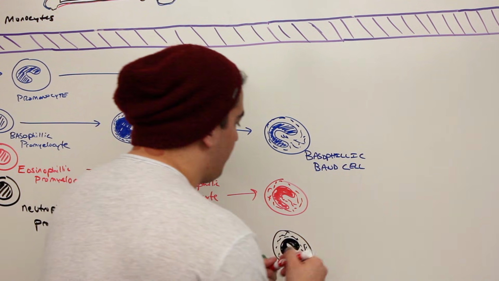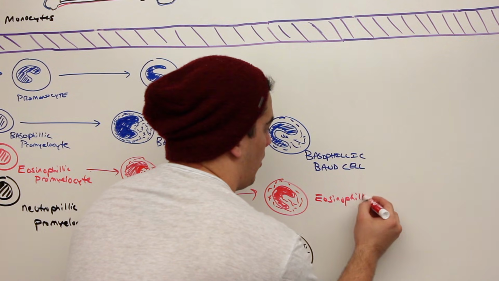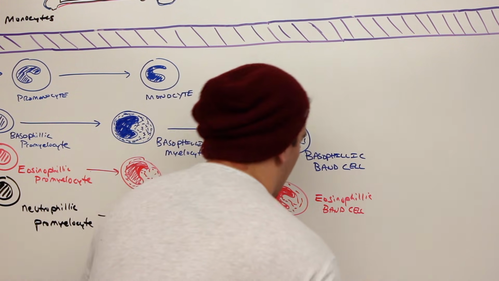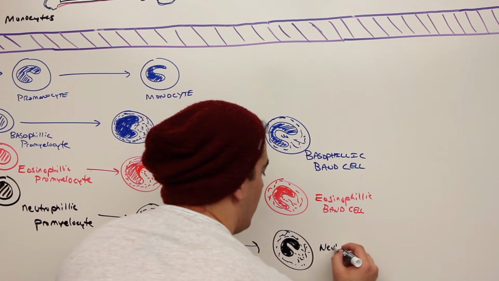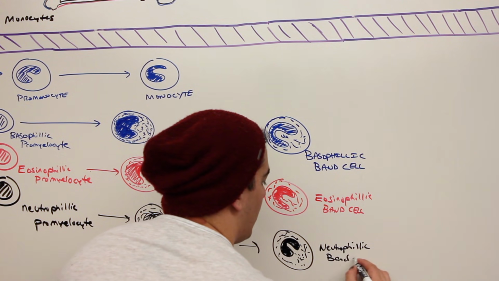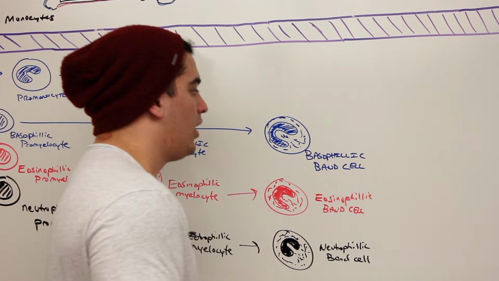So again, what is this one called? Eosinophilic band cell. And this last one over here is a neutrophilic band cell. Neutrophilic band cell.